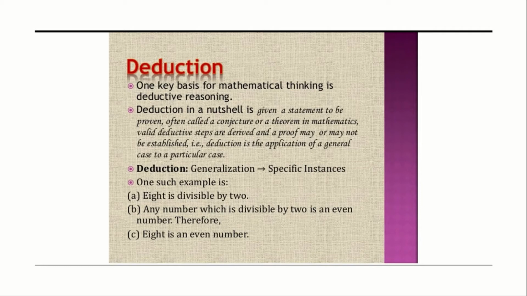You have to understand it carefully. The first statement tells you that 8 is divisible by 2. We know that 8 is a number which is easily divisible by 2. Then the second statement tells that any number which is divisible by 2 is an even number. That also we know. Any number which is completely divisible by 2 is said to be an even number. So, if 8 is divisible by 2, then by these two steps we can directly prove 8 is an even number. So this is the method in the principle of mathematical induction to prove.